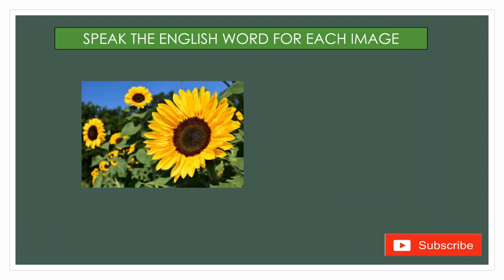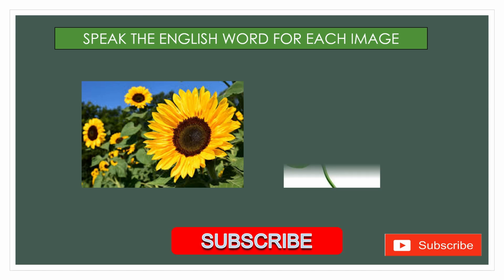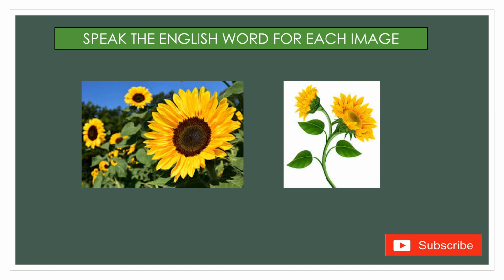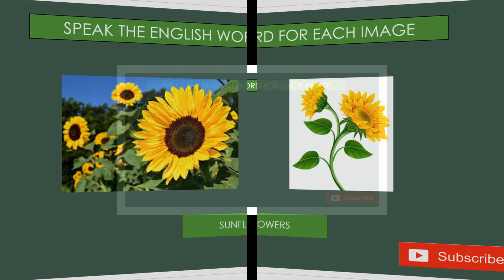Next one is sunflower. If there is one sunflower, one image, then we will call it sunflower. More than one, then we will say sunflowers. You must mind the difference between singular and plural while speaking, right?